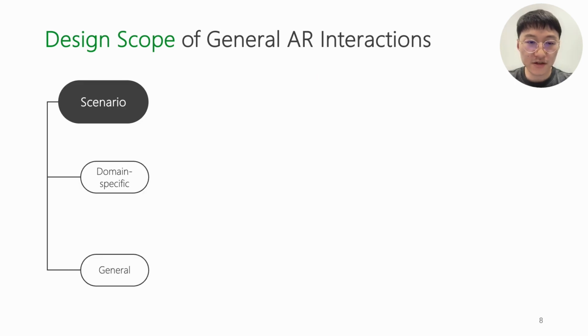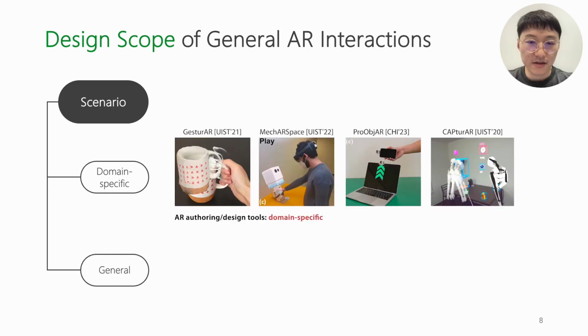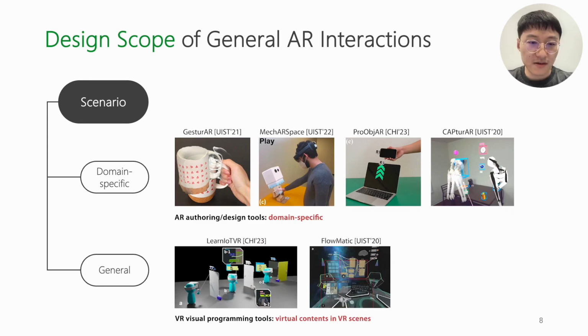AR interactions can be used for various usage scenarios. Most of the existing works focus on the interactions of a certain domain, like gesture AR or toy-based interactions. Recent works like Leng IoT VR and Flowmatic are proposed for creating general VR interactions. However, they focus on scripting interactions among virtual contents in virtual scenes.